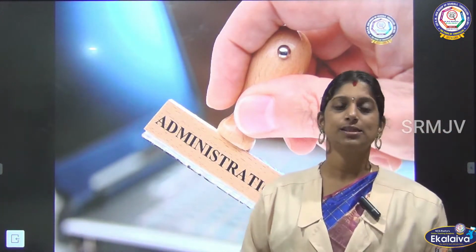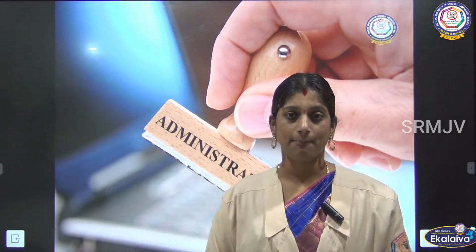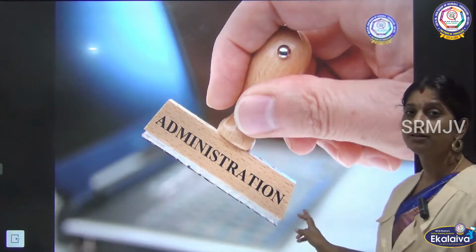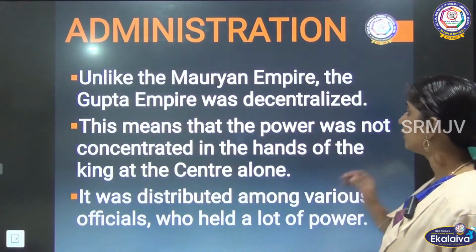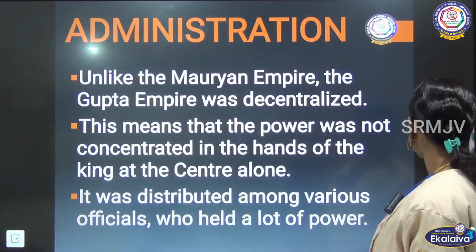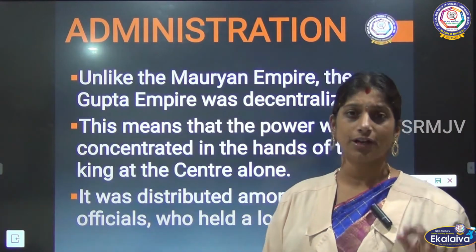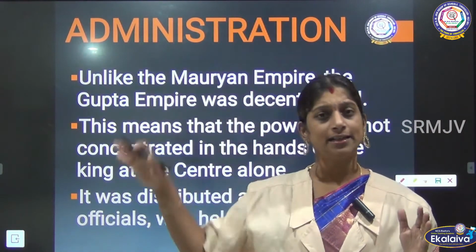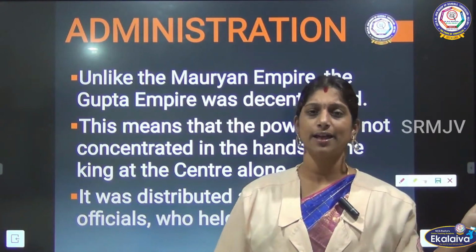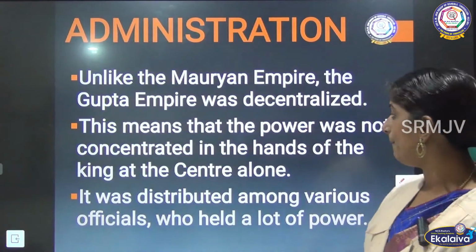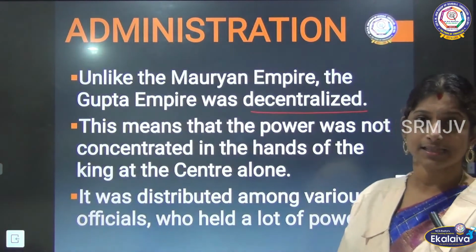So now we are going to see how the administrative system was during this Gupta Empire, right? So, the administration during the Gupta Empire. Unlike the Mauryan Empire, the Gupta Empire was decentralized. During the Mauryan Empire, especially during the rule of Ashoka, the entire country was under one head. Ashoka was taking care of the entire empire, right?